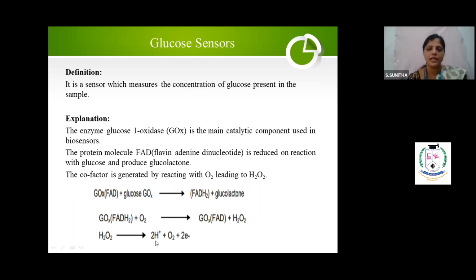This hydrogen peroxide produces 2H plus, O2, plus 2 electrons. These electrons are proportional to the amount of glucose present in the blood sample. You understand? That's why in glucose testing, whenever you go for the test, once you use the strip, you should not use it again, because this is an enzyme protein that we are using. Once it is used, it cannot be reused.